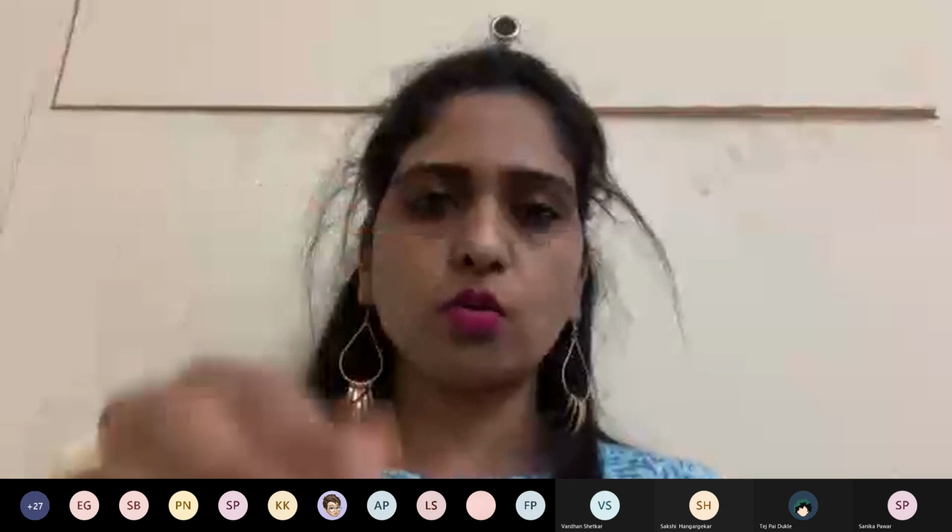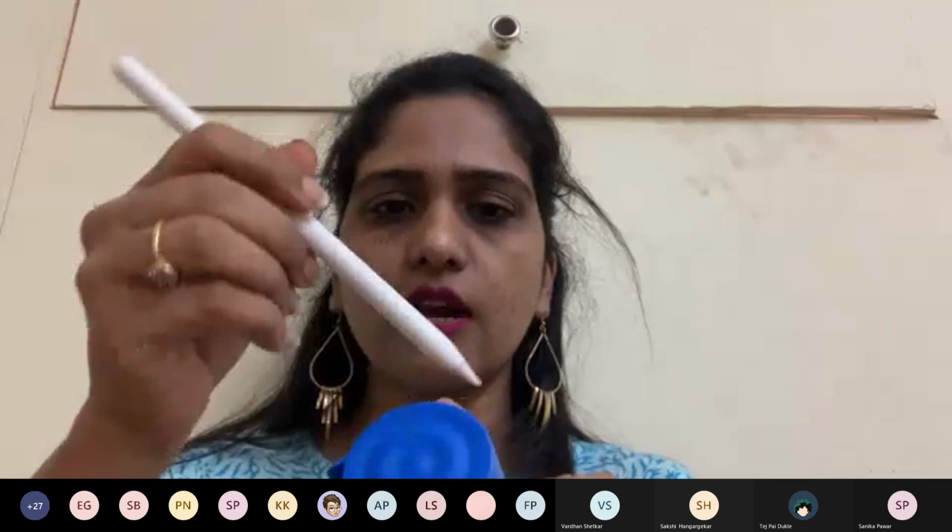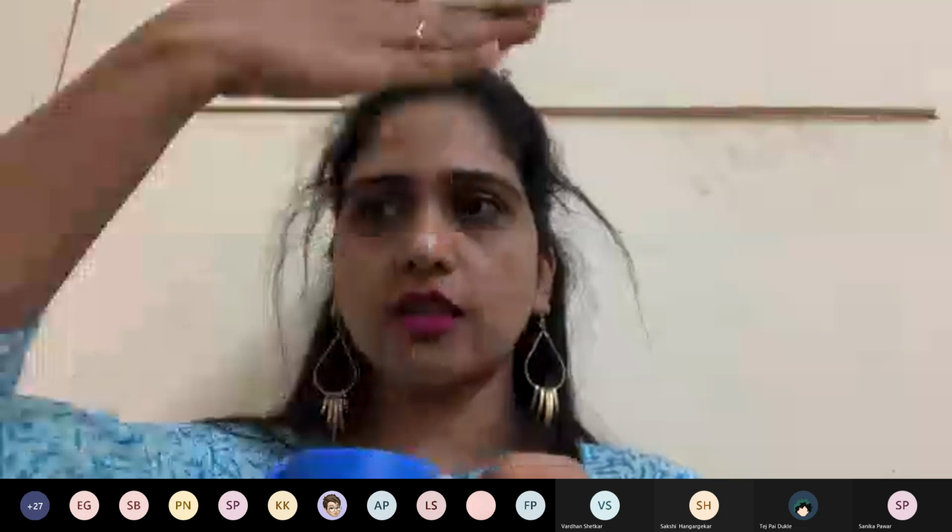Suppose this is an apple. This one is the apple, right? So we are talking about 2 cuts. Yeah, there are 2 cuts. You have to make one vertical cut like this, and the other one like this. So take an apple, make one cut in this direction, and the other one you have to cut like this.